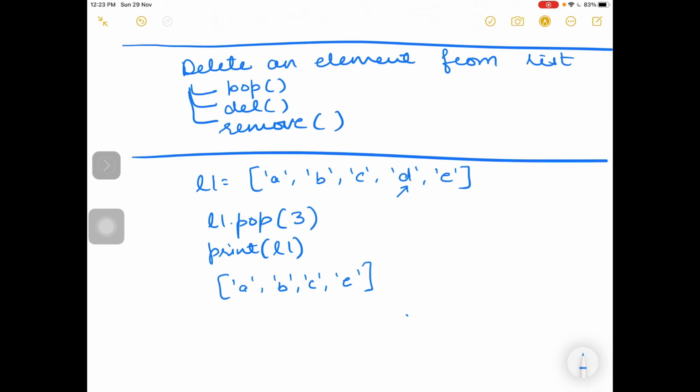Okay, so pop will remove the element, and it returns the element as well. Like here, if I write x equal to, it will store the removed element in x also. So pop deletes and returns the element also.